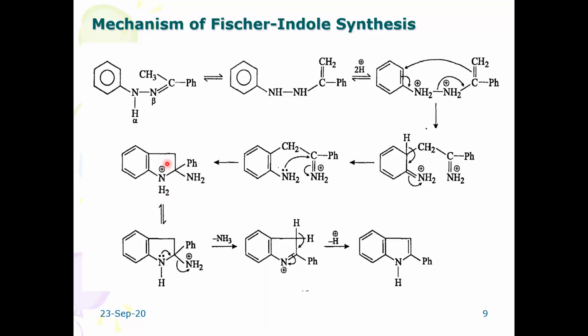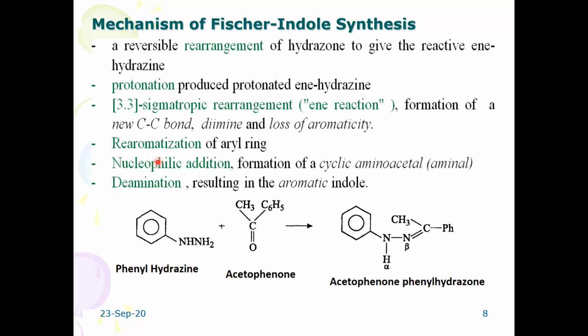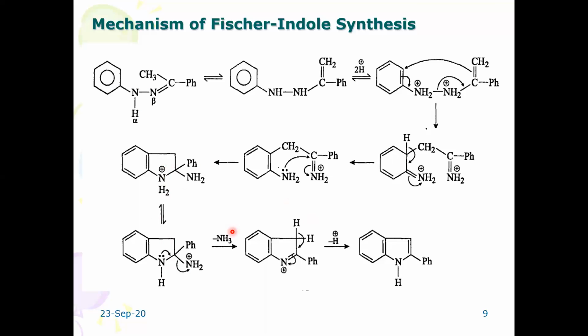You can see here, this undergoes rearrangement, and then the lone pair of electrons gets involved. One double bond character is developed here, and later there is transfer of a proton, the proton rearrangement, and the deamination reaction. Aromatization and deamination take place. Soon after the deamination and loss of a proton, you will get an aromatized indole derivative. So this is called 2-phenyl indole.